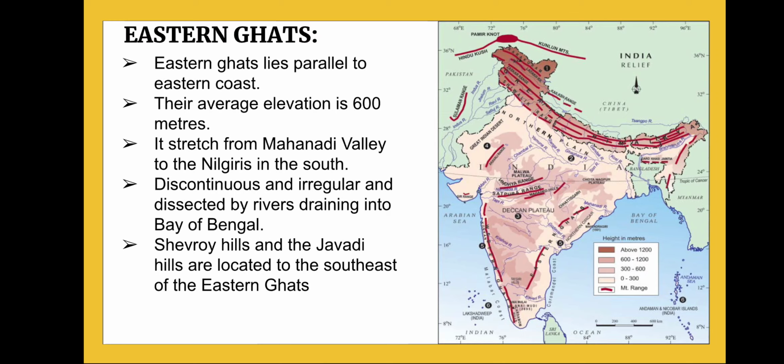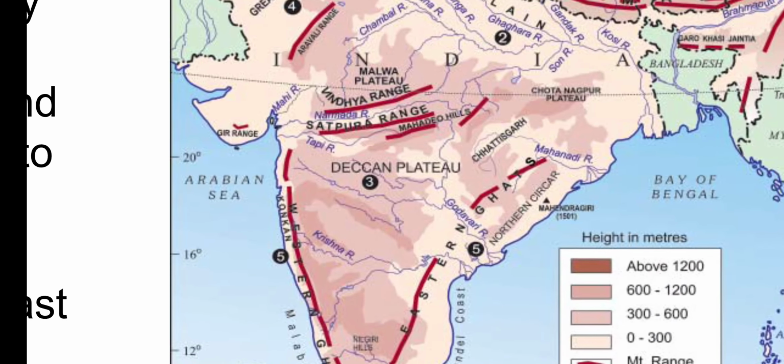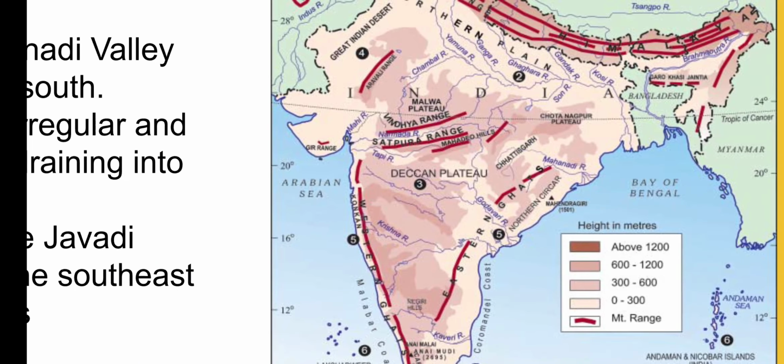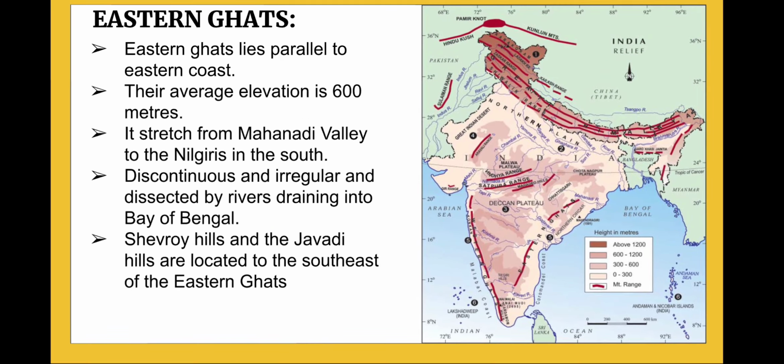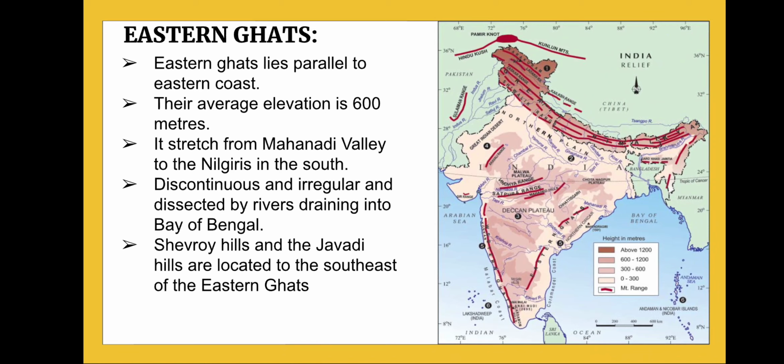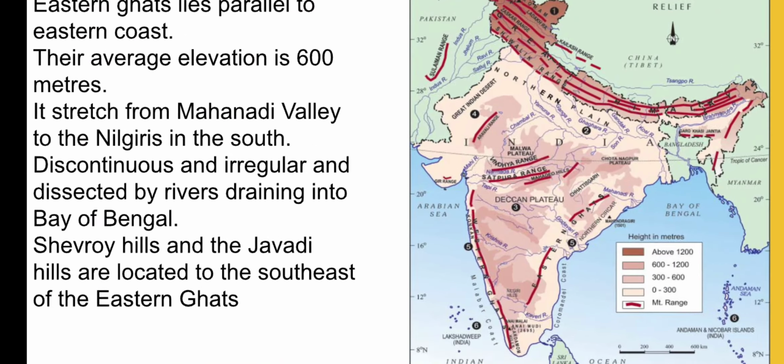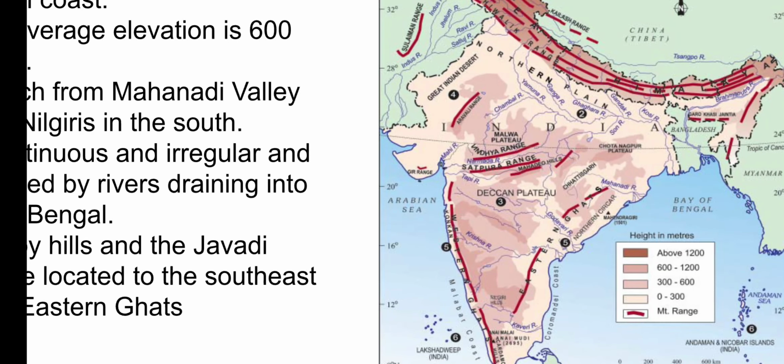You can see the Mahanadi River over here, near the Odisha region. So from the Mahanadi River to the Nilgiris in the south, the Eastern Ghats are discontinuous, irregular, and dissected by rivers draining into the Bay of Bengal. The Eastern Ghats are not as continuous as the Western Ghats.